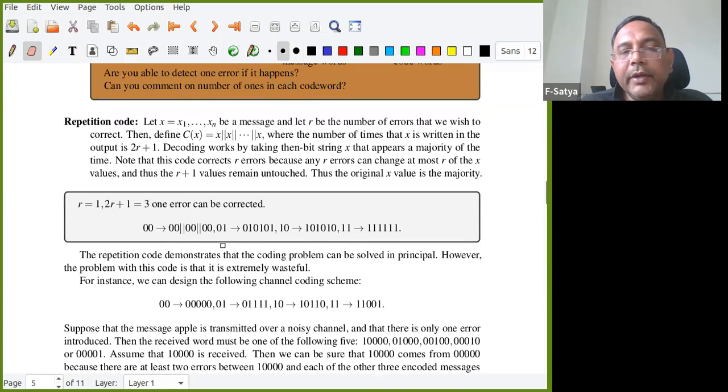But what is the problem in this repetition code? Can somebody say something? In fact, you can see here that the repetition code will help you solve the problem. Okay, but the thing is that I want to send a lot of messages, then I have to send 3 times. For one error, I have to send 3 times. For two errors to correct, I have to send 5 times. Very complicated. So as such, the repetition code will help you to solve the problem, but this is not the solution, right? Is it okay? At least one of you comment. Is it okay, Kanak?